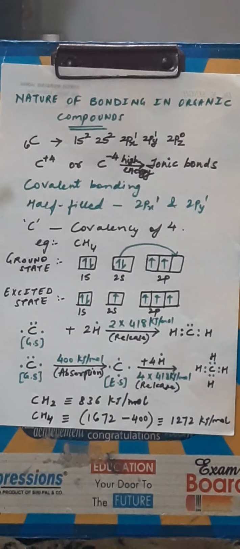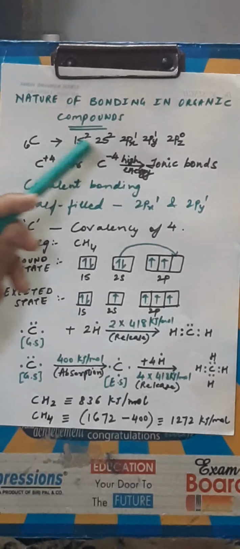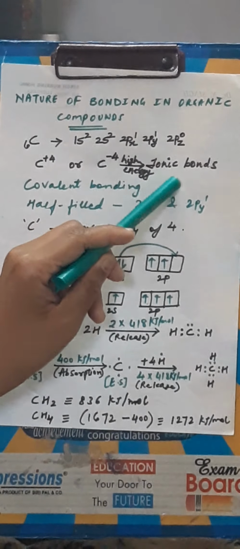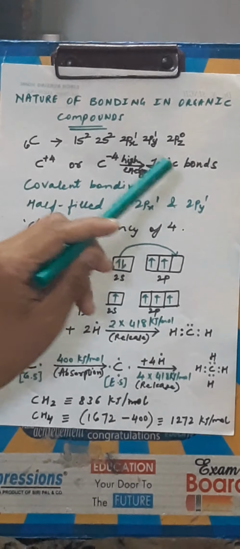When it does so, it will be converted into its ionic form, that is, it will be either in the form of C+4 or C-4. Now, I can say if they have a tendency to form these ions within their compounds, then that means they can form ionic bonds within their compounds.